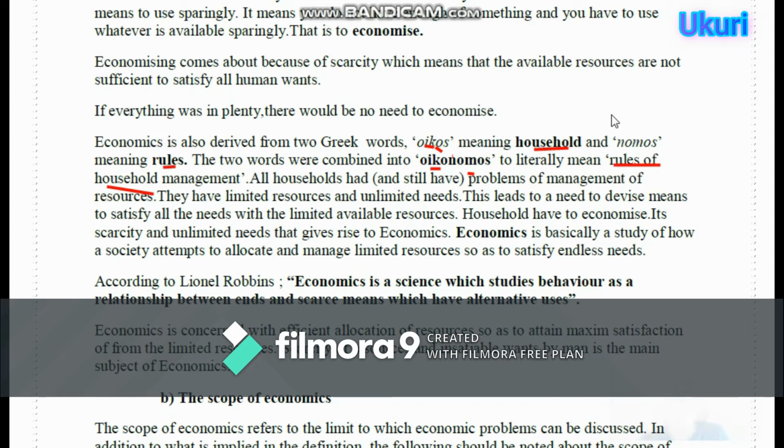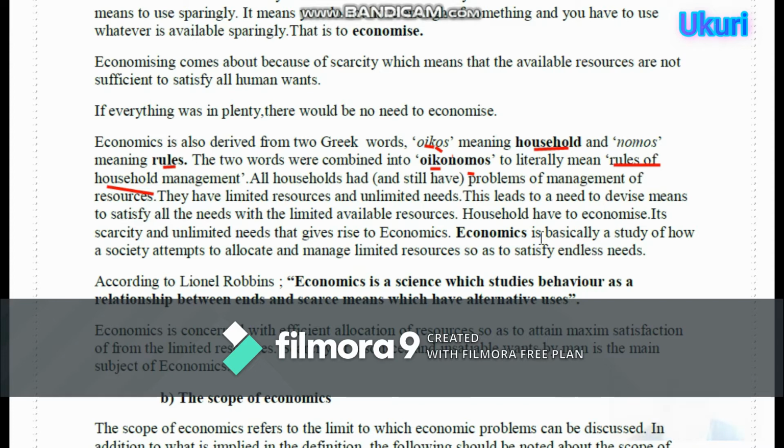Households have to economize. Kuvuga ngo bakimara kubona ikibazo kihari cya household yuko there is a problem of management of resources, then economics was found. So that is the reason why we have to use resources sparingly. There are many economists who have described economics. Households have to economize. It's scarcity and unlimitedness that gives rise to economics. Economics is basically a study of how society attempts to allocate and manage limited resources so as to satisfy endless needs.